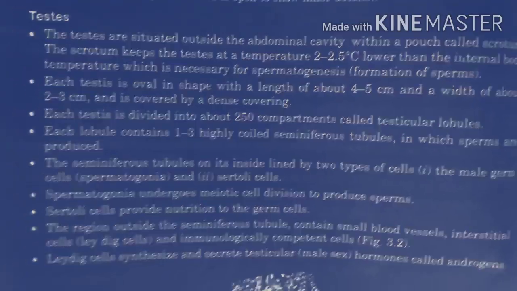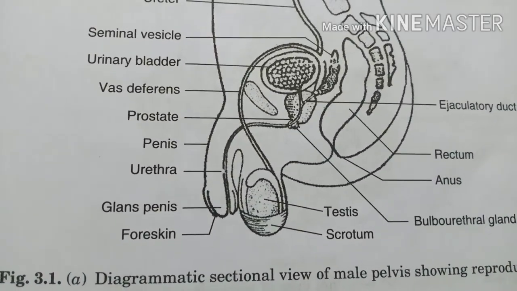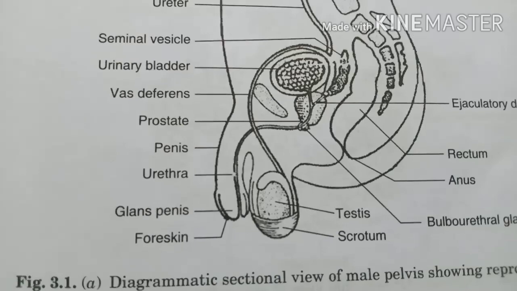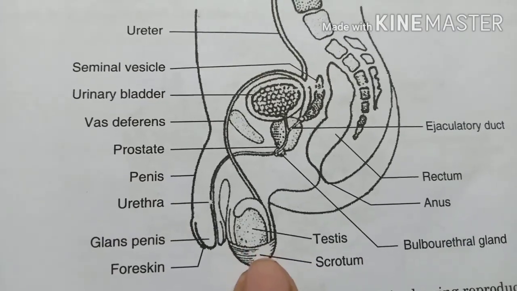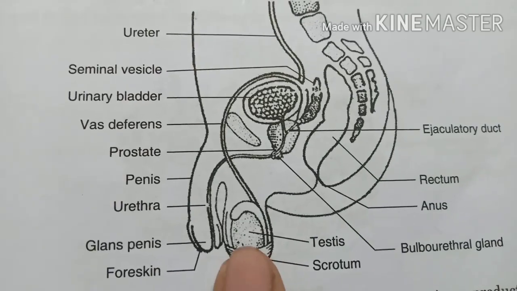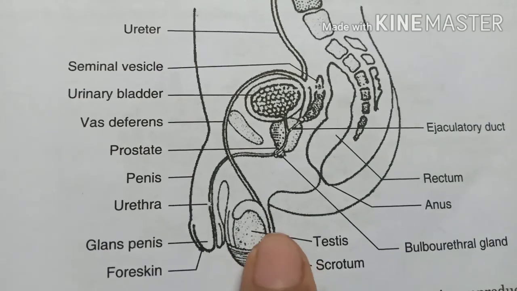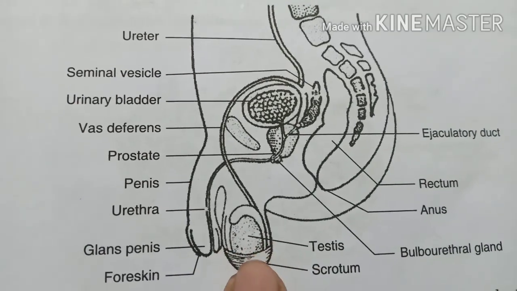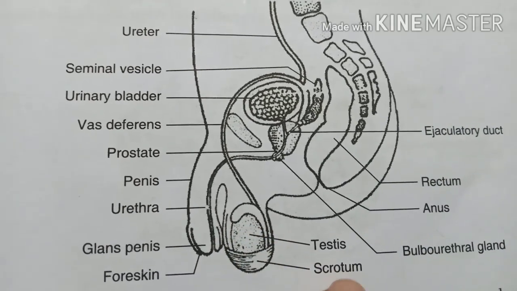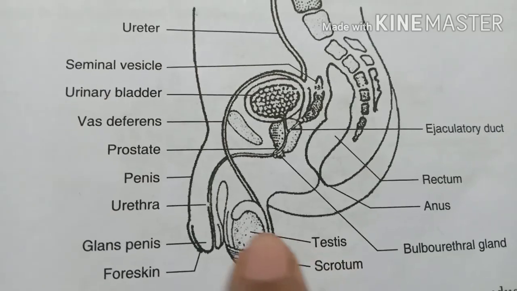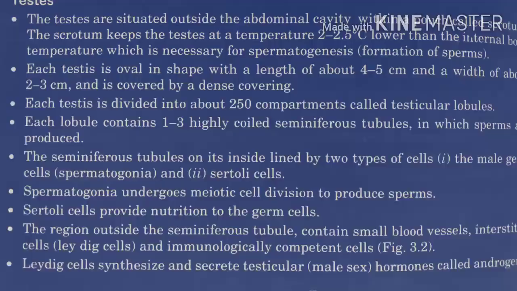In this diagram you see, downside here, this one is the scrotum. The scrotum is a skin-fold-like structure, outside the abdominal cavity. It is pouch-like, because the testes are situated in here.